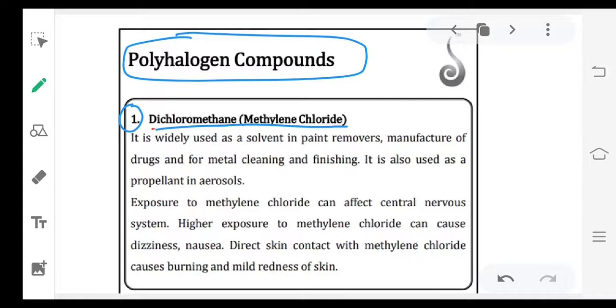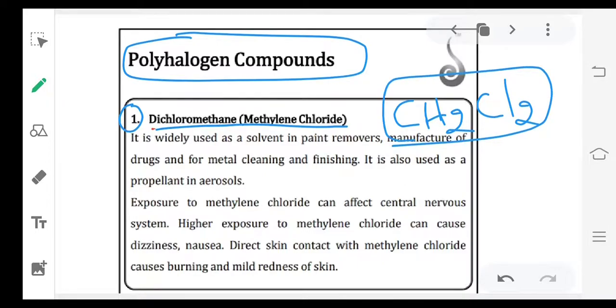Methylene chloride or dichloromethane. Dichloromethane means what? Methane means CH4. Dichloromethane means instead of two hydrogens, if you substitute two chlorines, that is dichloromethane. This is the compound formula. So now, what are the important points regarding this compound?